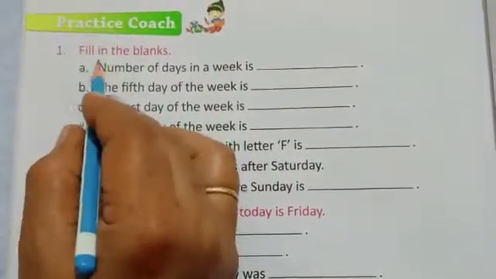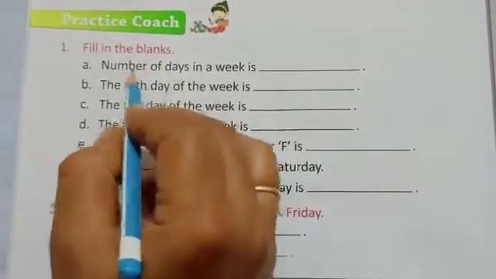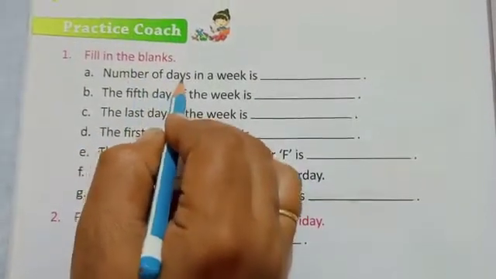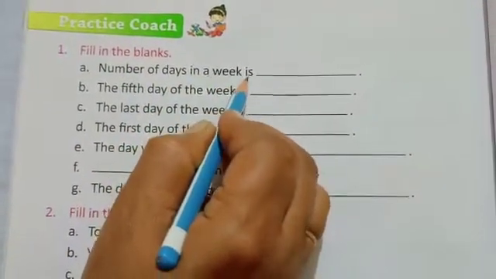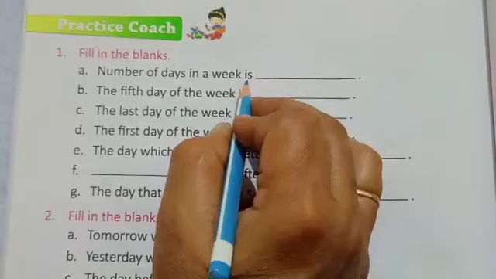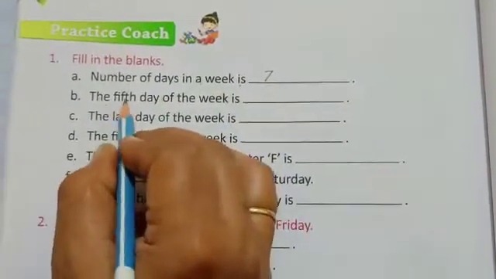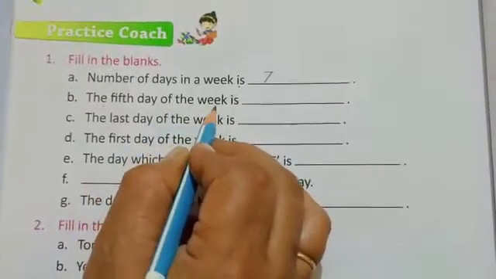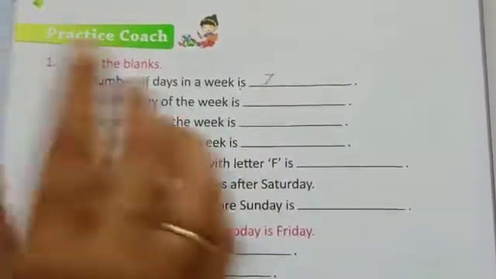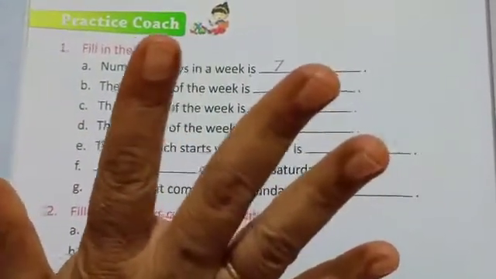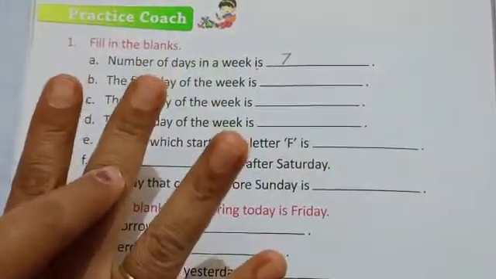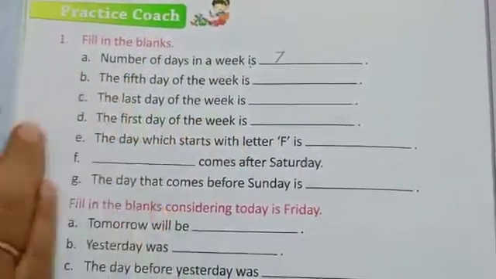We will solve this fill in the blanks here. Number of days in a week is how many days? 7 days. The 5th day of the week is: first day Monday, Tuesday, Wednesday, Thursday, Friday.